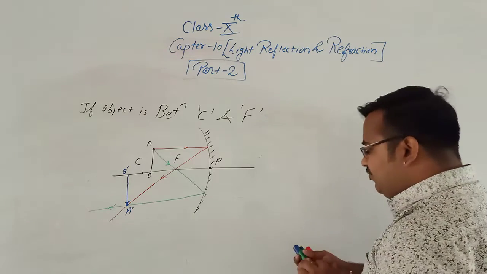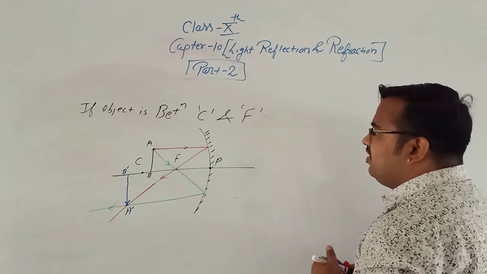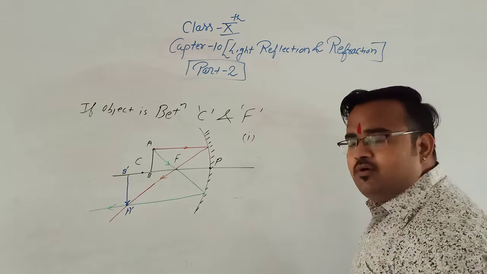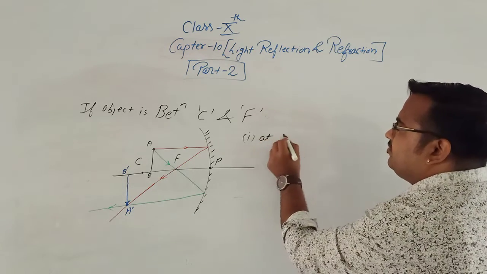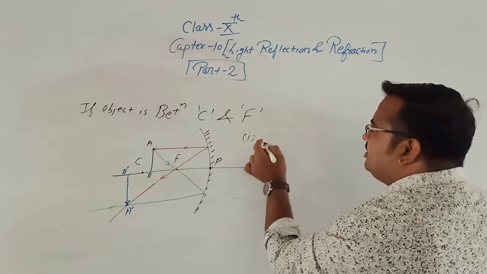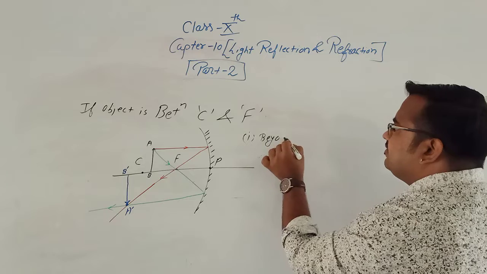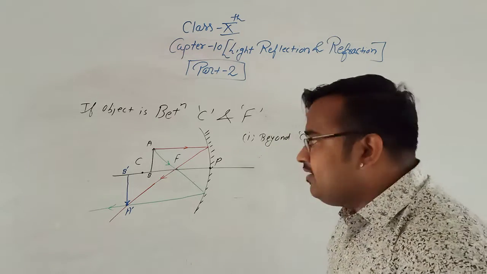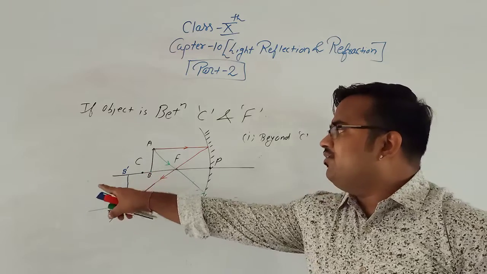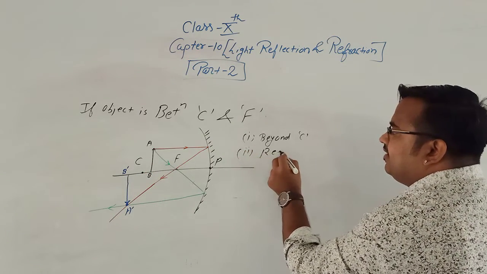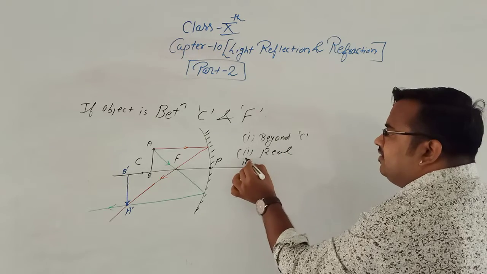So how do we write the position and nature of the image? First we'll write where the image is formed. Clear? Where is the image formed? Beyond the center of curvature, C. What is the nature? Is it real? Yes, it is real.